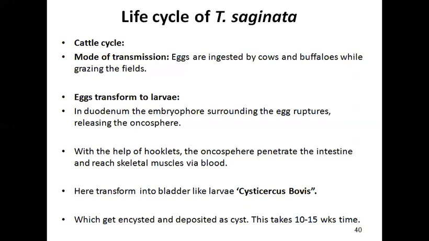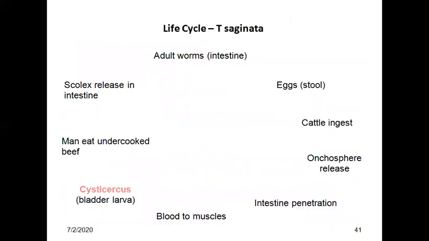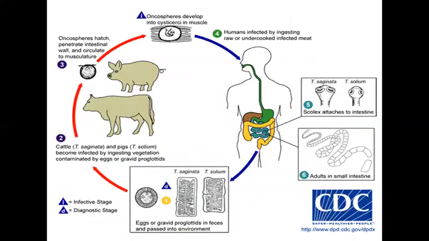Cysticercus bovis is a small, 6 to 9 millimeter, round, grayish-white bladder-like worm containing an opaque invaginated scolex without hooklets. So this is the life cycle. Here is the diagrammatic representation. You can see eggs or proglottids of Taenia saginata released in the environment with the feces. I stands for the infective stage and D stands for the diagnostic stage. So eggs and proglottids are the diagnostic stage.